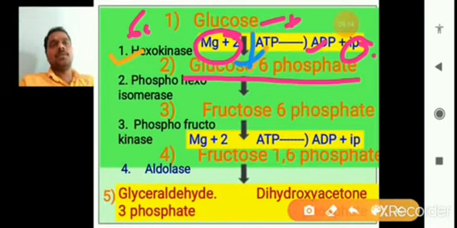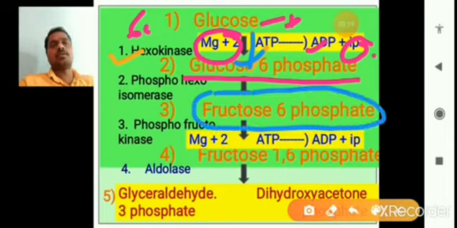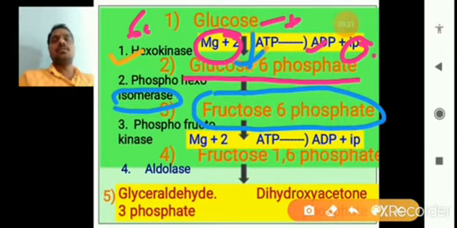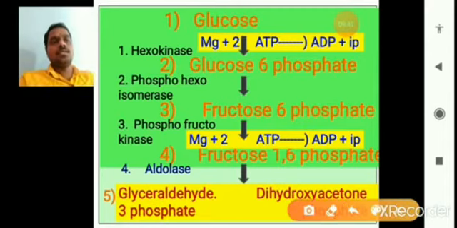So the glucose 6 phosphate is converted into fructose 6 phosphate. Glucose and fructose are structurally isomers, we call it isomerase, meaning they are mirror images, right? The enzyme involved is phosphohexoisomerase. With the help of phosphohexoisomerase, fructose 6 phosphate is formed. So here no ATP is used.